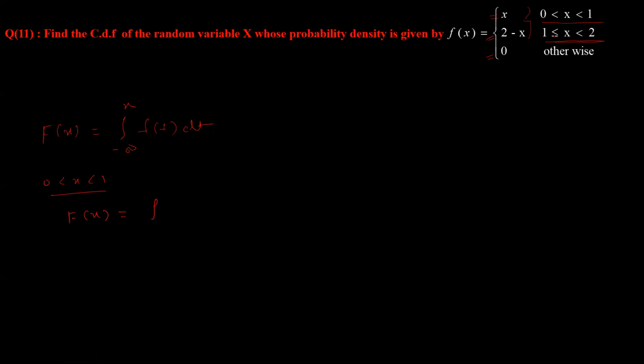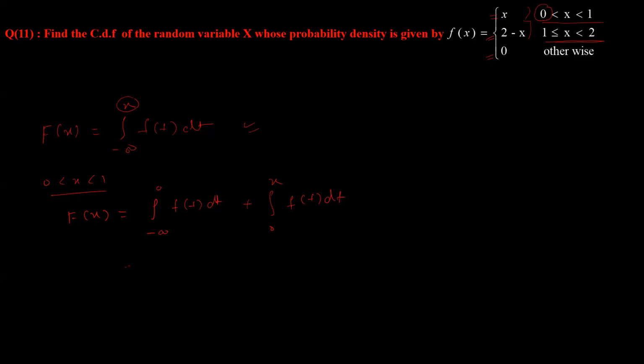Okay, so how does this value break up now? This will be the integral from minus infinity to 0 of f of t dt, plus the integral from 0 to some specific value of x of f of t dt. Because you have to go from minus infinity to some specific value, but the starting values are from 0, so it has to go from 0 to x only at the limit. But you can see the range going from minus infinity to x.